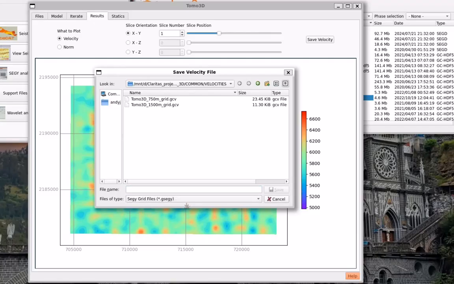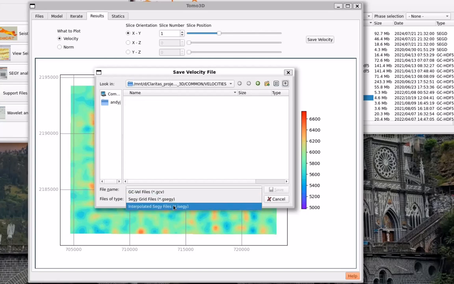Similarly, the Seg-Y grid files option does a similar sort of thing in that you export it as a Seg-Y velocity model, but again it's gridded and is effective for use back in the Tomo 3D application if you want to again run some more iterations or a finer grid step.